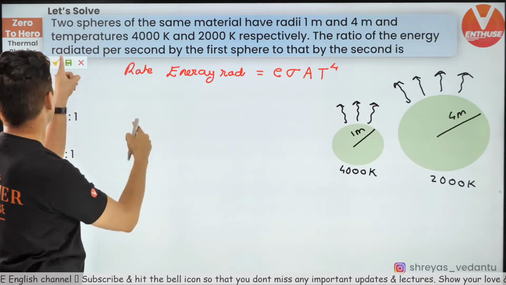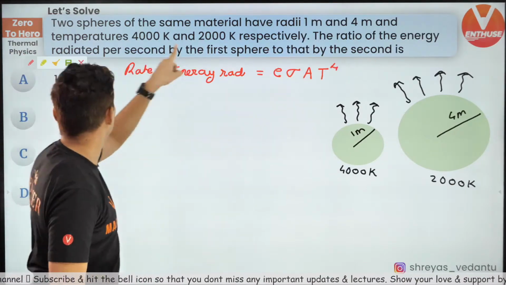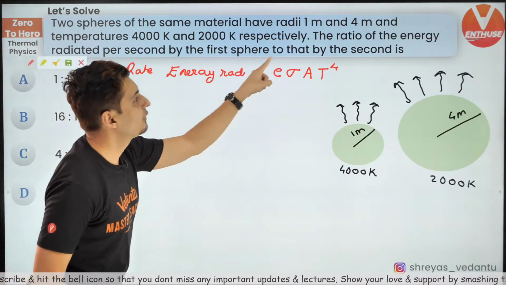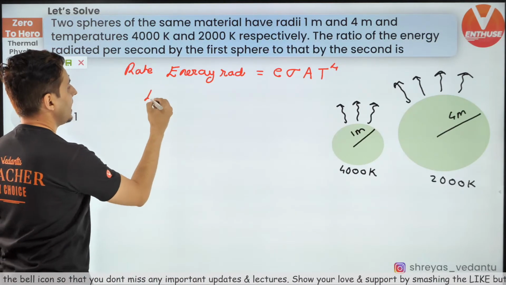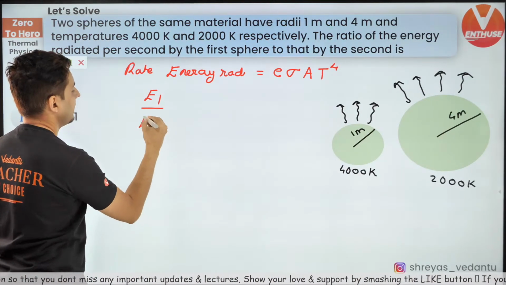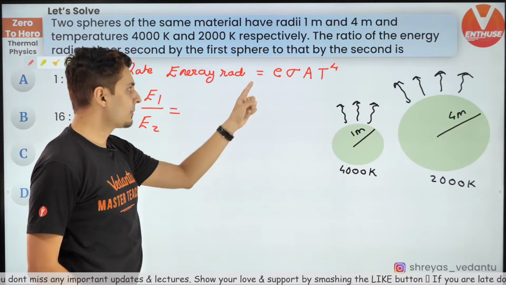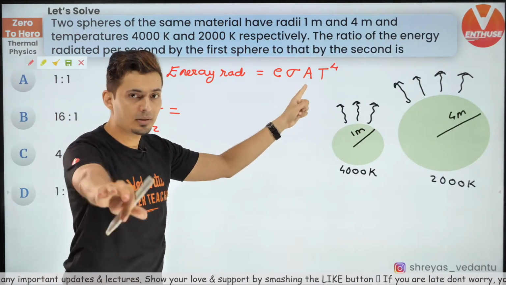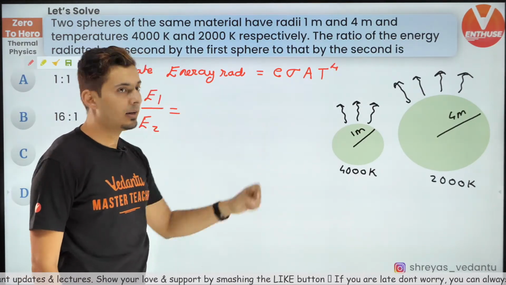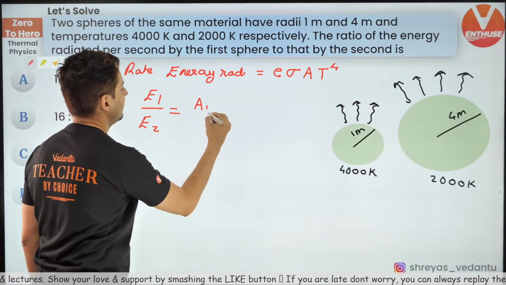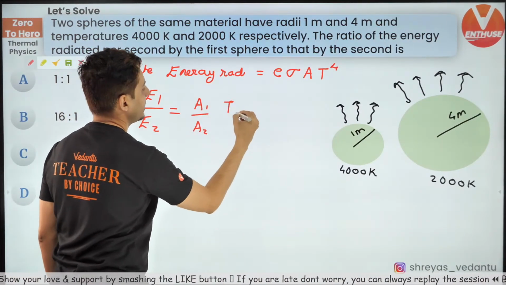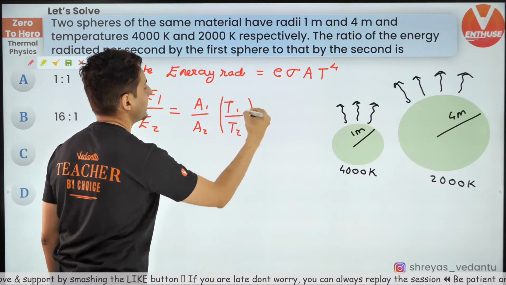So the question is, find the ratio of the energy radiated by first to that of second. So energy radiated by 1 by energy radiated by 2 will be, E is the same, sigma is also the same, only area and temperature are different. So it will be A1 by A2 into T1 by T2 whole raised to 4.